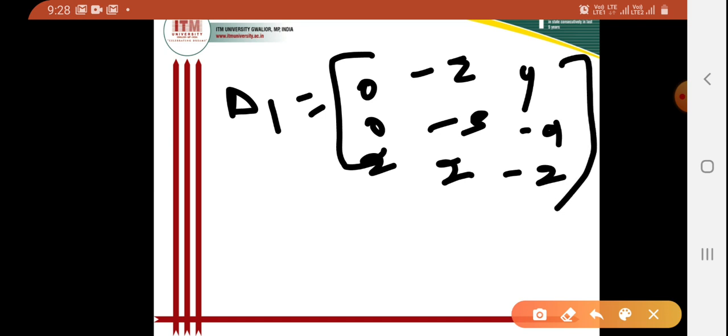So this is our del 1. When I solve this in the form of a determinant, the first term is 0, so I can take it directly as 0.